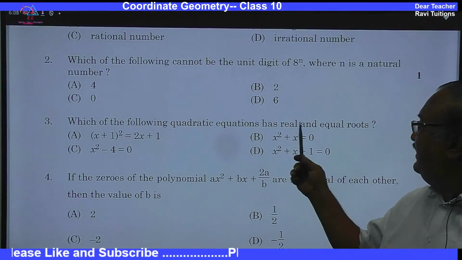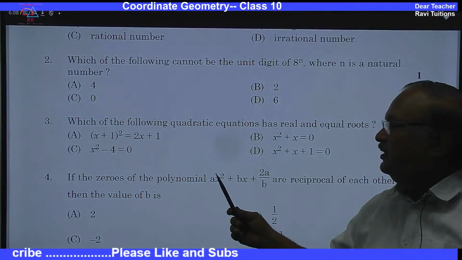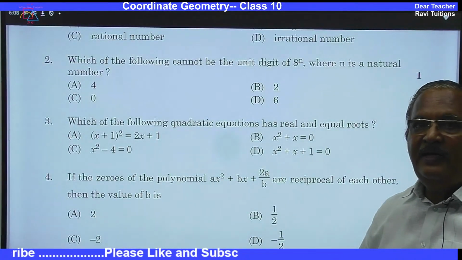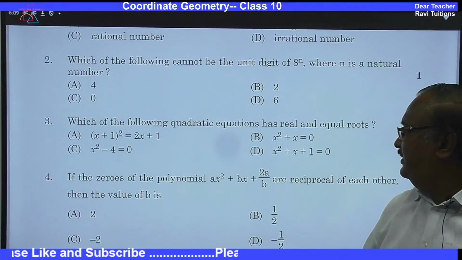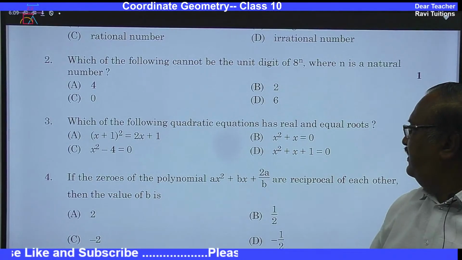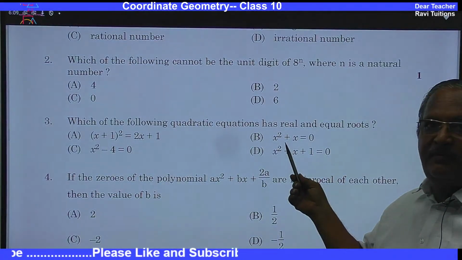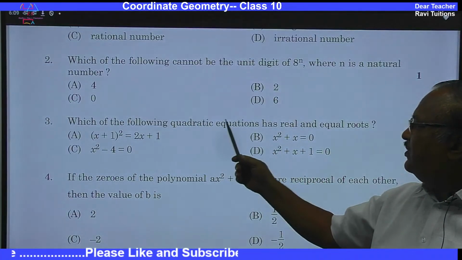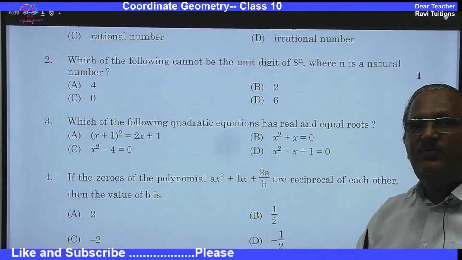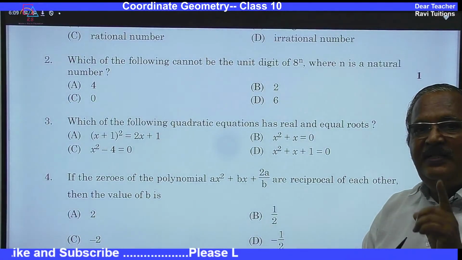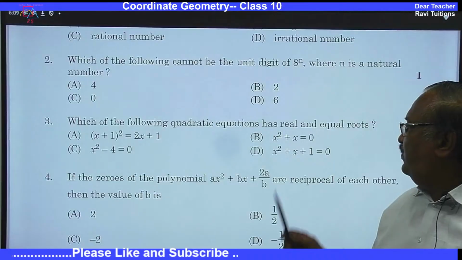Whenever you have equal roots, the x term may not be there, or it is a perfect square. B is not a perfect square. Only the quadratic equations which are perfect squares will have equal roots.